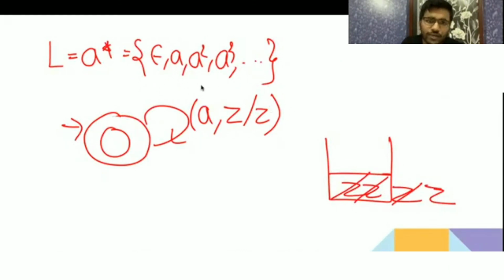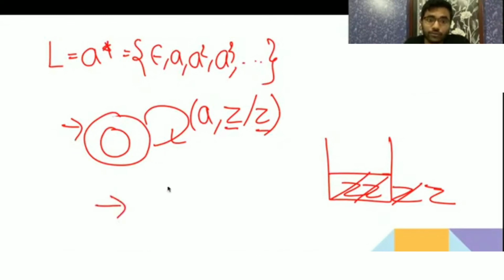But since you don't require to store a because you are not going to match a with anything, whenever you are getting any number of a, just remain in that final state and replace the top of the stack with that only. Any number of a you are getting, replace Z with Z, be there. So it is acceptance by final state.